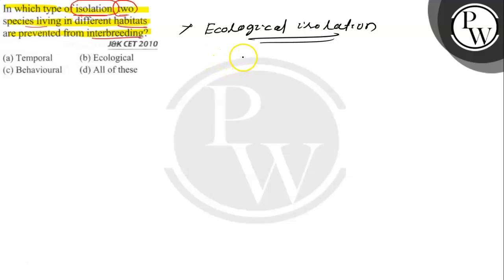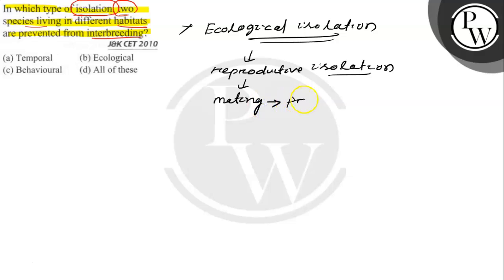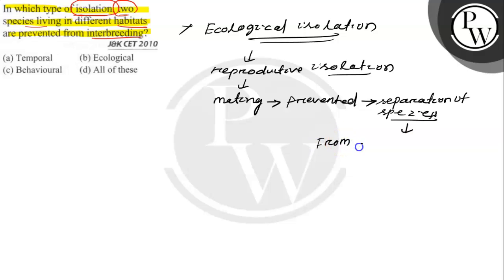It is a type of reproductive isolation in which the mating is prevented because of the separation of the species, resulting from the difference in their habitat.